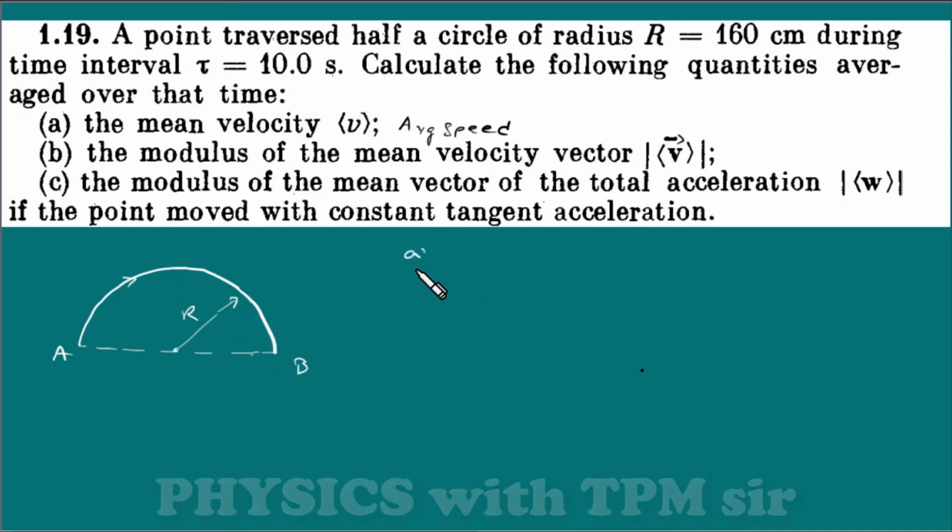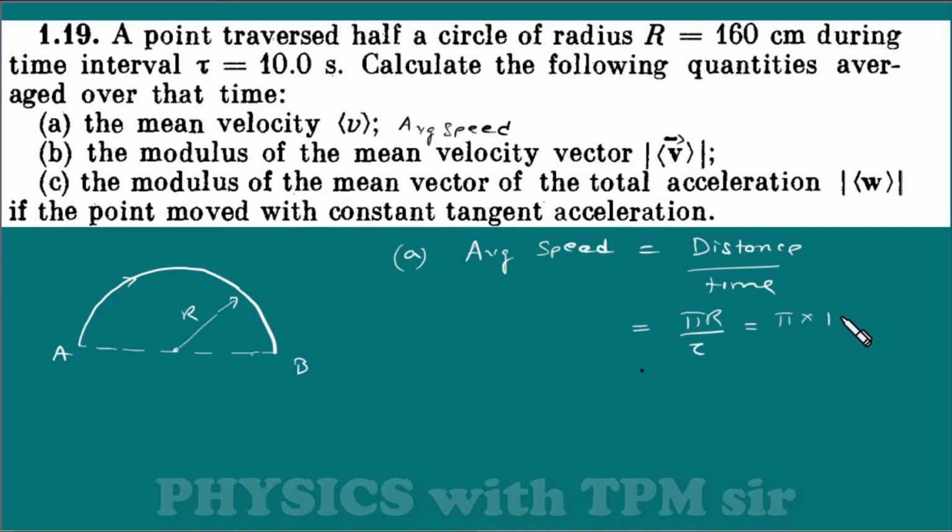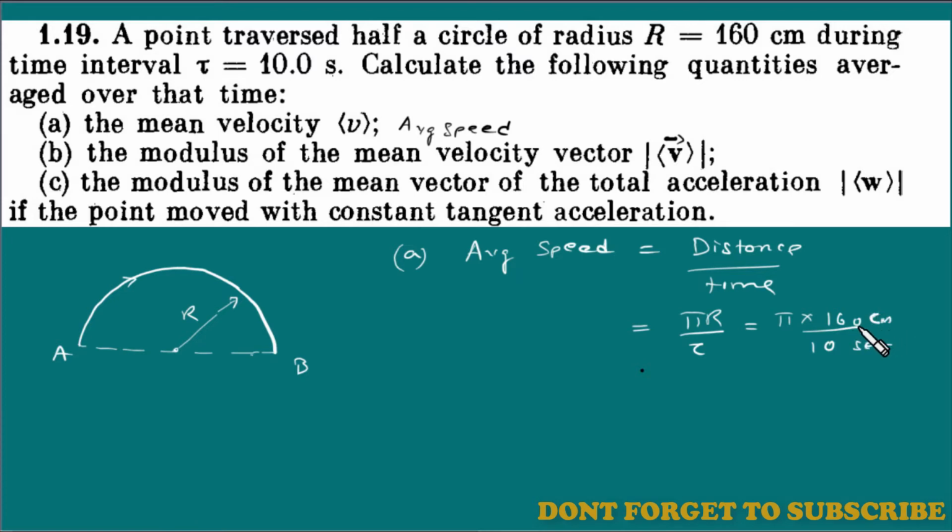Now we have been asked the first part, average speed. We must know that average speed is equal to total distance upon total time. Simple. So how much distance must the particle have traveled? We know that if the radius is r, then pi r is the length of this semicircle. So pi r divided by time tau. We can put in values and you will get 160 centimeter divided by 10 second. You can finally calculate, but I am not interested in exactly the final answer. I want to tell you the method, and this is really easy.